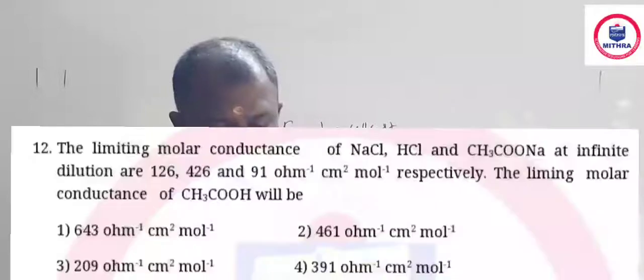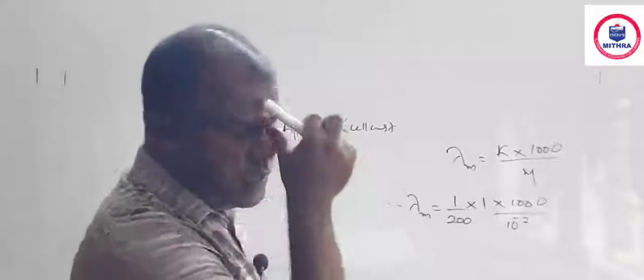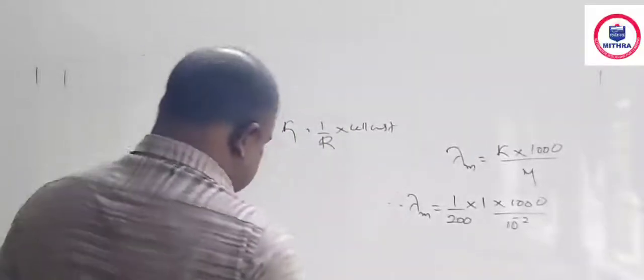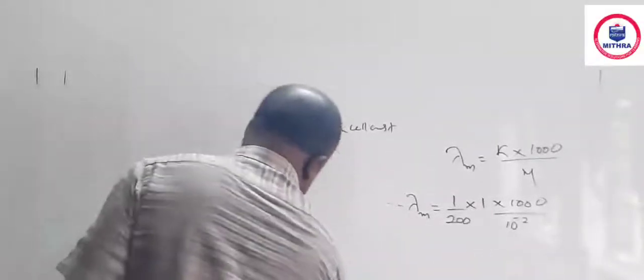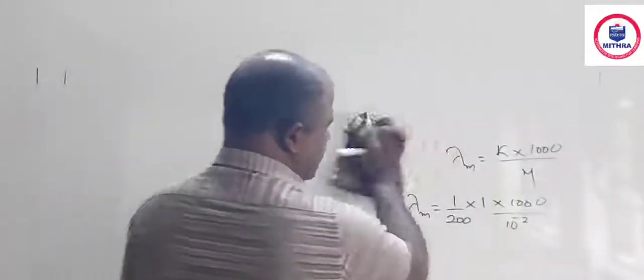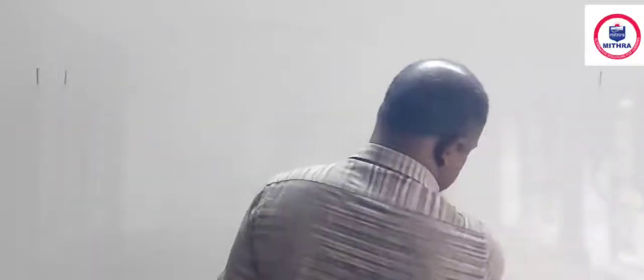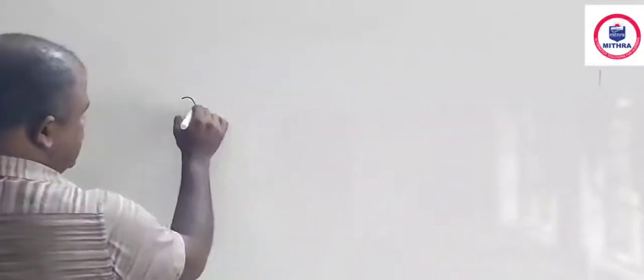Moving to question number 12, limiting molar conductance of NaCl, HCl, CH3COONa at infinite dilutions. 3 values respectively given, and molar conductance of acetic acid. It's a direct application of Kohlrausch's law. You know, acetic acid lambda m 0 or lambda m infinity is measured by adding the lambda m 0 values of CH3COONa and HCl and subtracting the lambda m 0 of NaCl. Normally, in all classes, this is the particular example we are discussing.